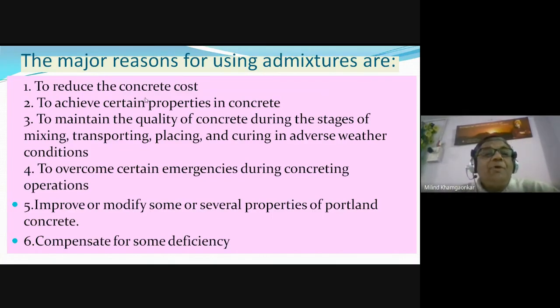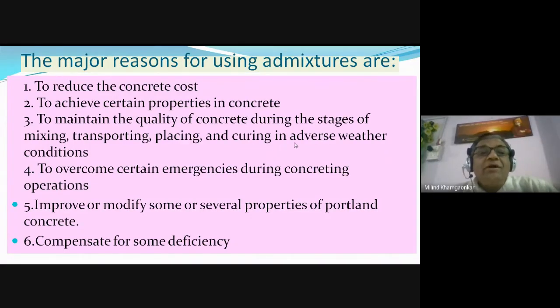So these three properties they achieve. And again, some more properties if required can also be given with the use of admixtures to maintain the quality of concrete during the stages of mixing, transporting, placing, and curing in adverse weather conditions.